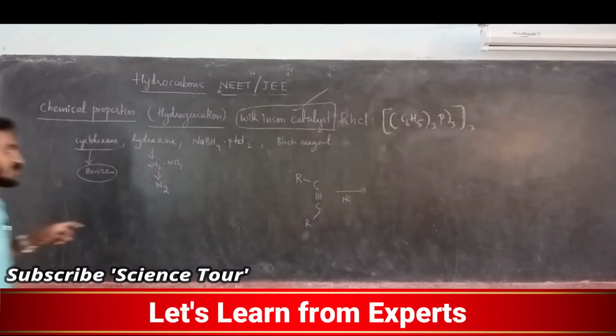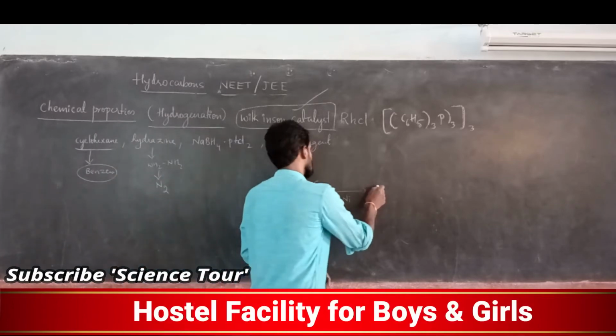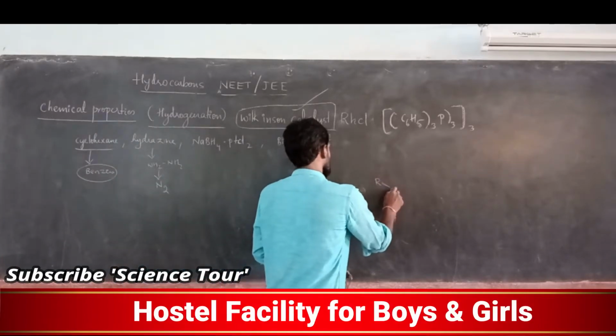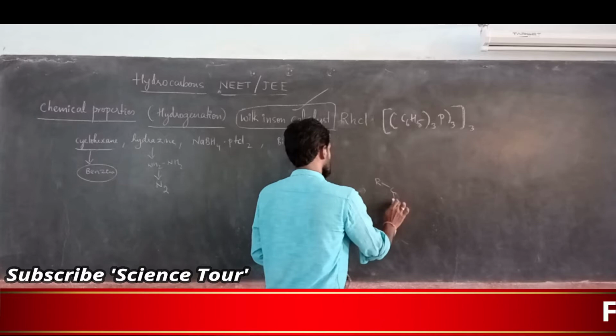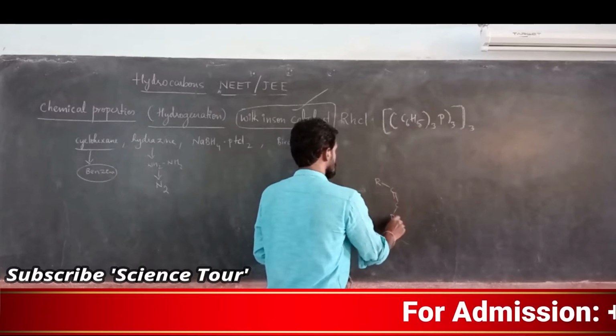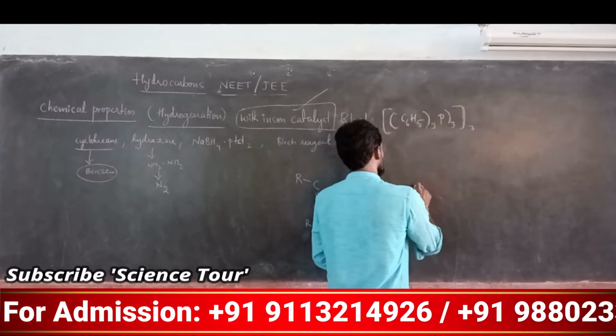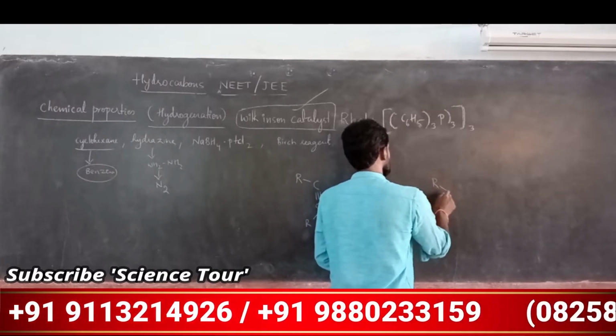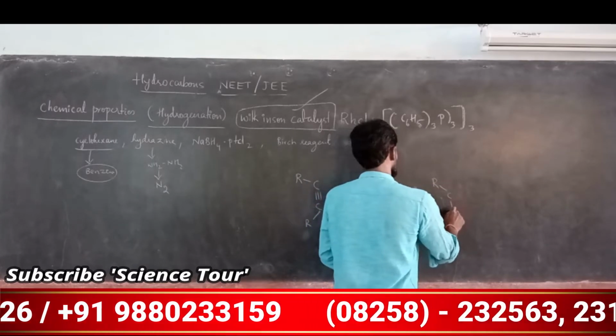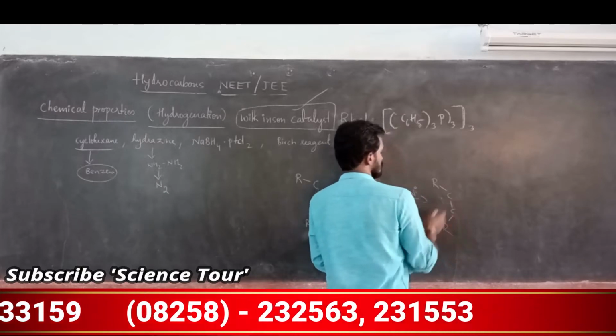So alkyne in the presence of nickel gets converted into alkene. Again it is treated with nickel, it gives alkane. So this is the reaction that is given.